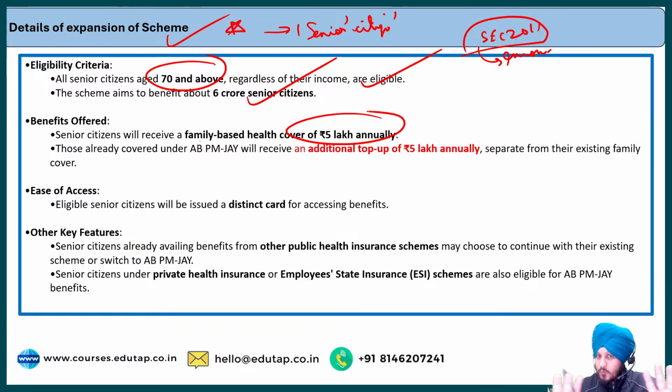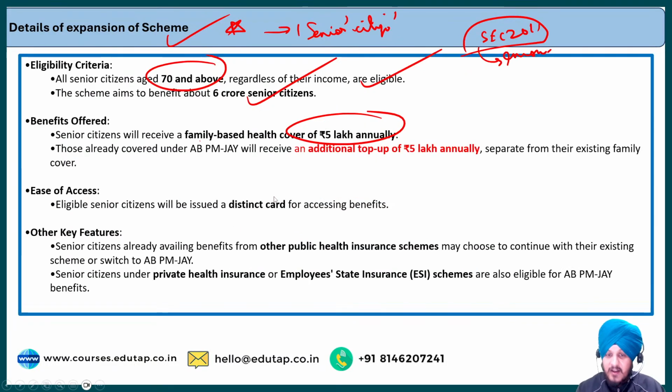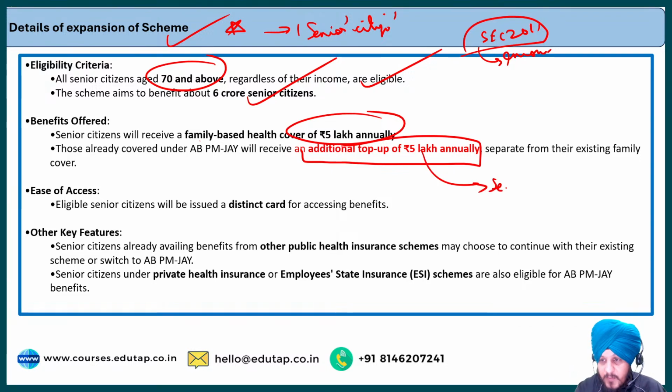Fine. So this is the ordinary health coverage limit, which is 5 lakh rupees, which we have discussed here also. Over here, that is 5 lakh rupees per family per year. Now another provision that has been added is an additional top up of rupees 5 lakh annually. Fine. So this 5 lakh annual additional top up is for the senior citizen.